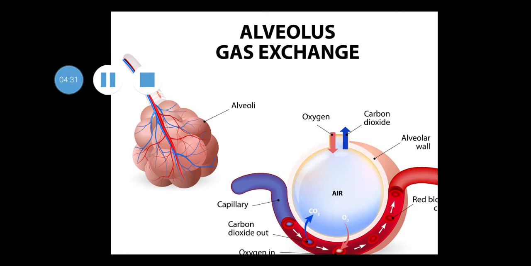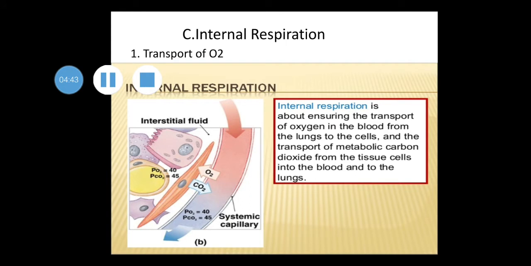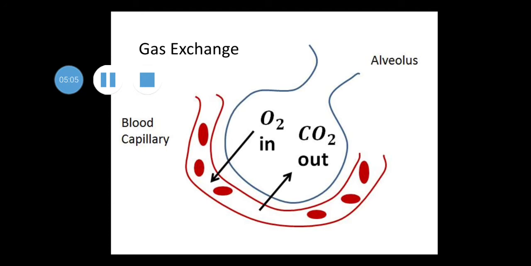The partial pressure of CO2 of the blood entering the pulmonary capillaries is about 45 mmHg, while the partial pressure of CO2 in alveolar air is 40 mmHg. Due to this difference, CO2 diffuses from the capillaries into the alveolus.